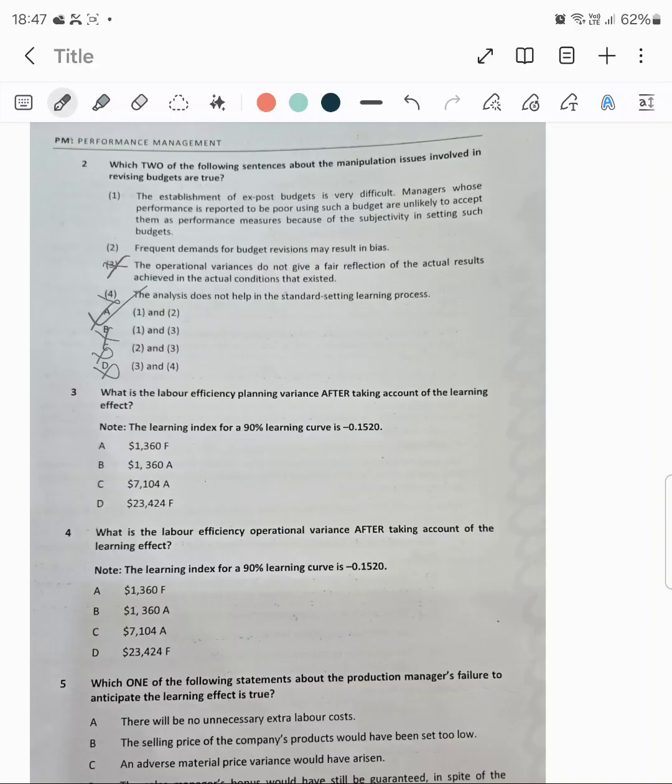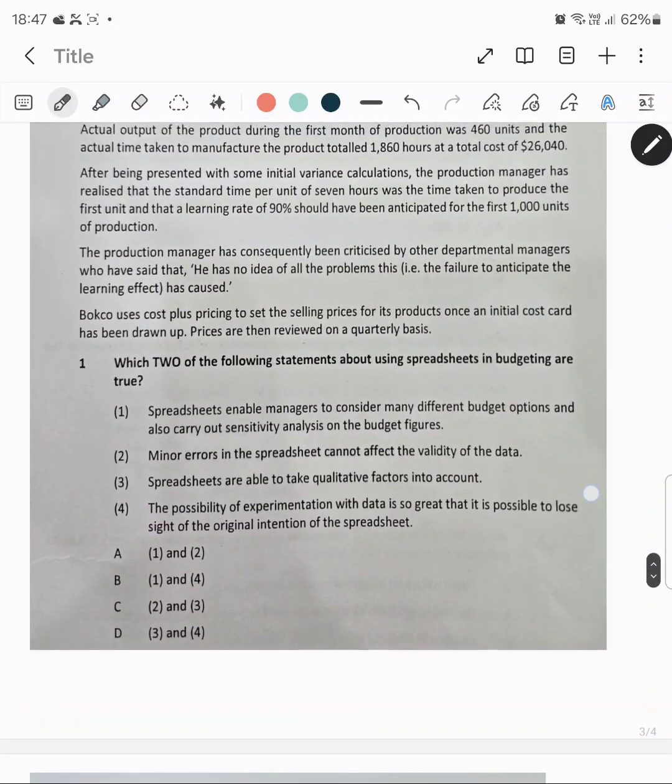So what is the labor efficiency planning variance after taking account of the learning effect? The learning index for a 90% learning curve is given, so B is already given. Now let me read the information which was there.